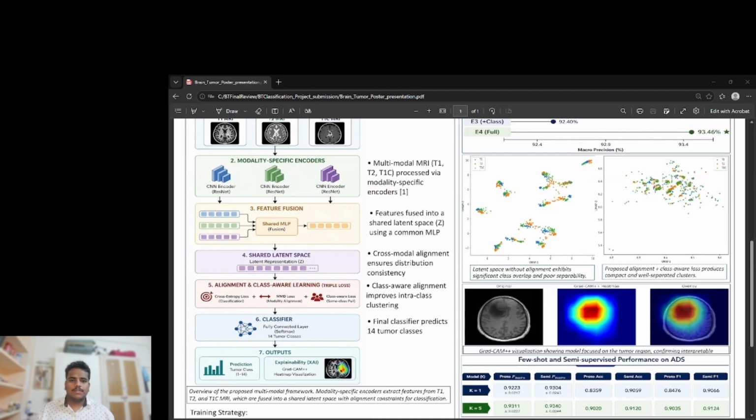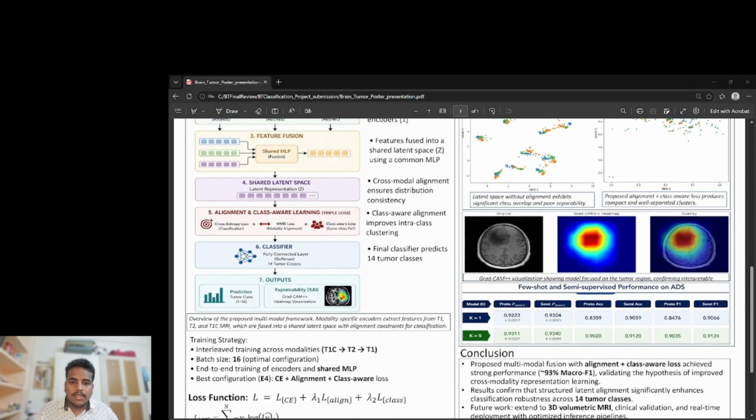Next, we show the latent space visualization plots using UMAP. The left plot tells us the model after using only the cross entropy loss. To make our deep learning model modality invariant, we need to mix all these three modalities. So we have used the modality alignment loss, which we discussed earlier in the methodology section, where we have used MMD for the loss definition itself. The left plot is before applying the modality alignment loss, and the right plot is after applying it, which makes the data and our model modality invariant.